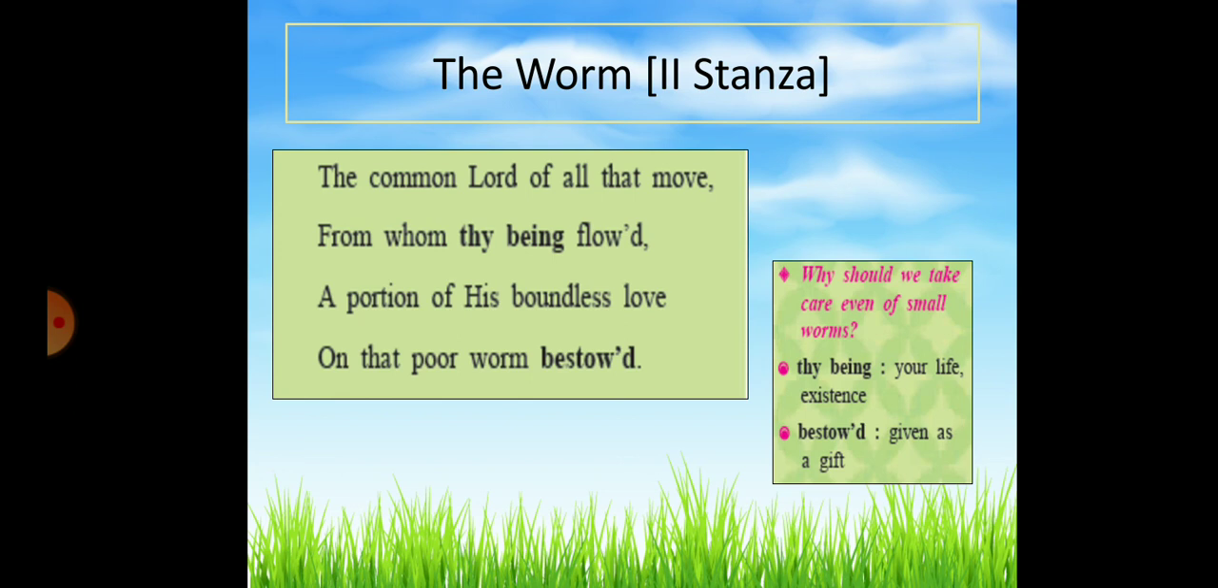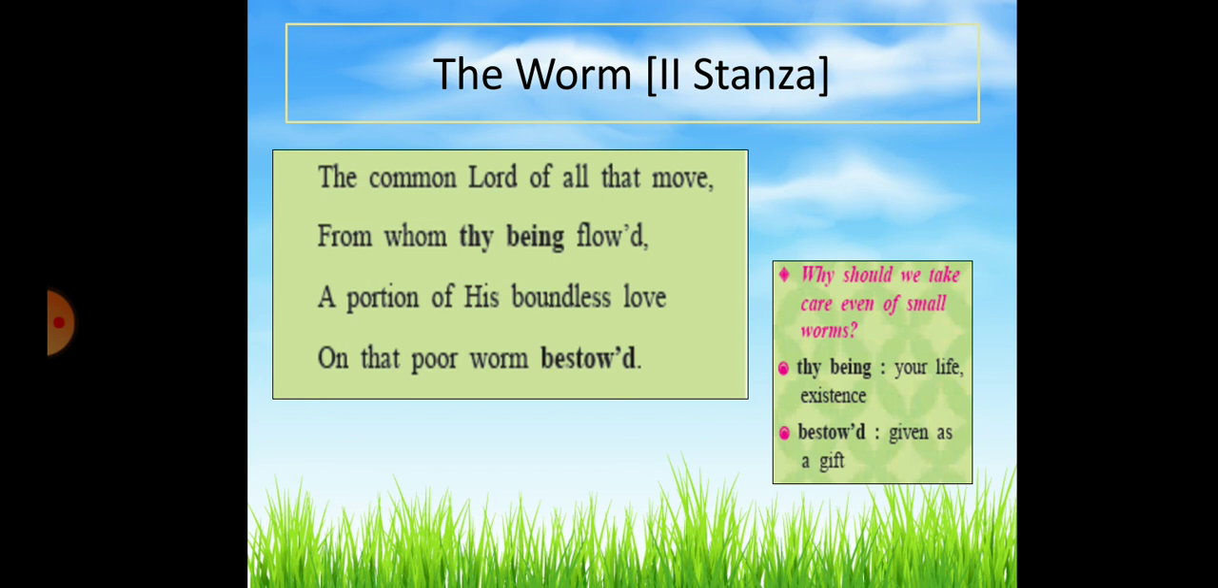The first line says that the common Lord of all that move. It means God is common for all living beings. All that move means living beings. So God is common for all living beings. This is what the poet wants to say in the first line. The second line says, from whom thy being flowed. Thy being means your life or existence. So, how did we get life? Through our Lord. So, let us first see the third and fourth lines, and then I'll explain the entire stanza.